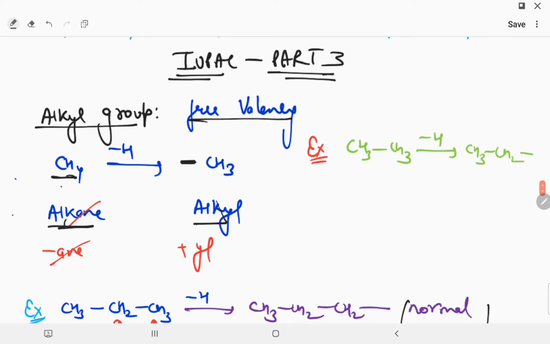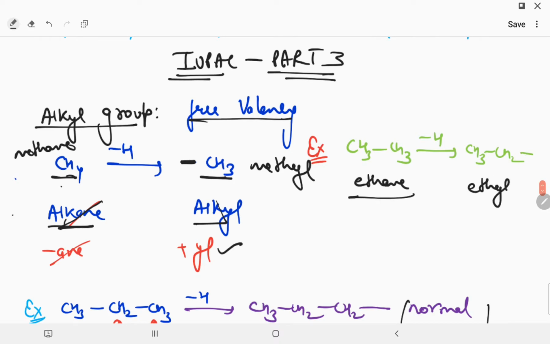Now the name of CH4 is methane, and this CH3 with a free valency is called methyl. Sir, why? Because in this alkyl group, when there is one free valency, we remove the N and we add il. We remove N and we add il, similarly like this. This two-carbon compound is ethane. So there is a free valency, and this is called ethyl. N is replaced by il.